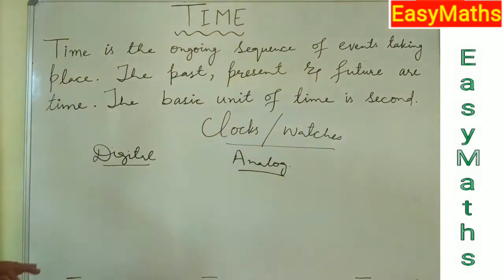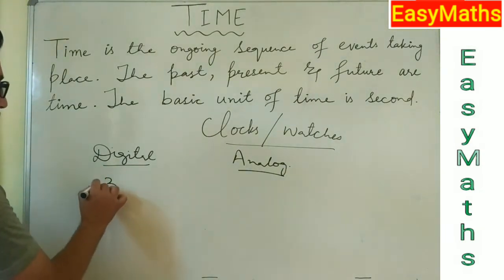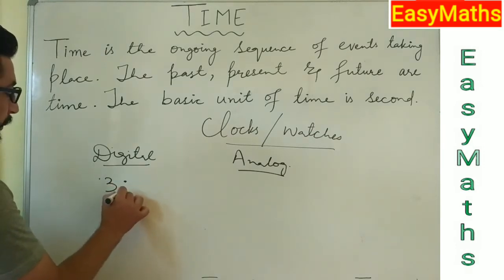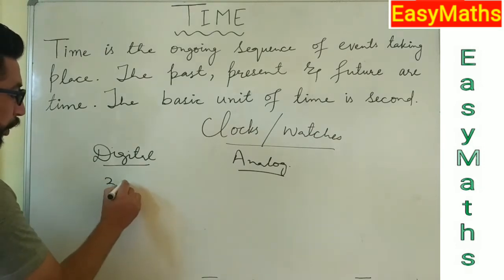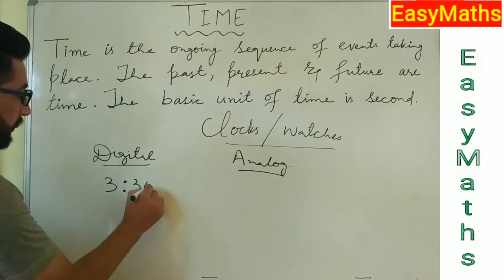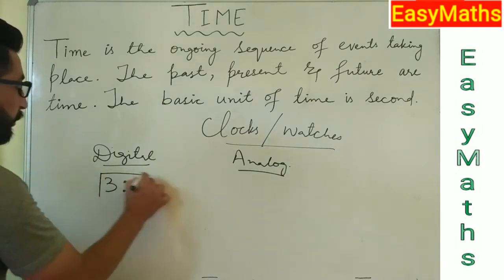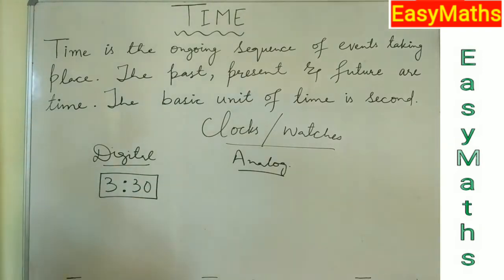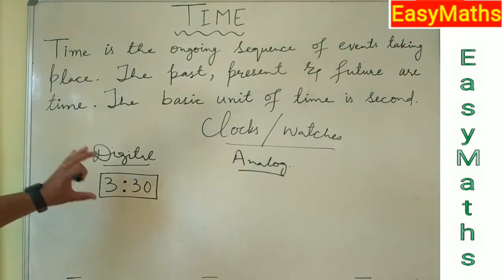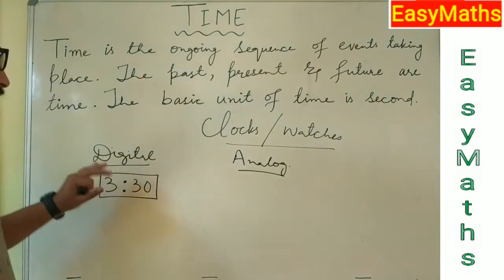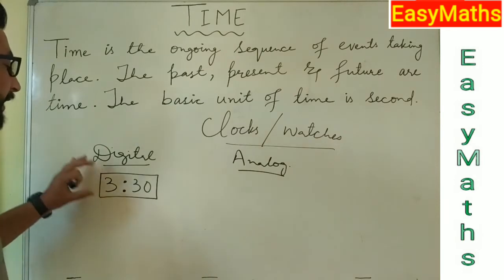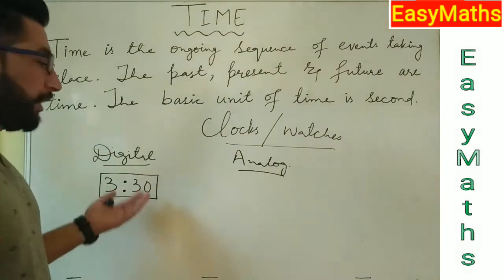A digital clock is a clock in which there are only numbers. Suppose we have got 3, then 2 dots, and then suppose 30. So whenever we see such a clock in which there is no use of hour hands, minute hands or second hands, that clock is said to be a digital clock.